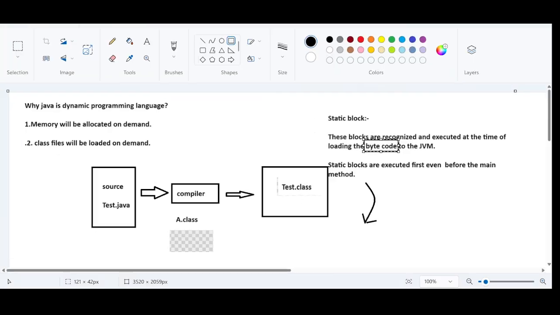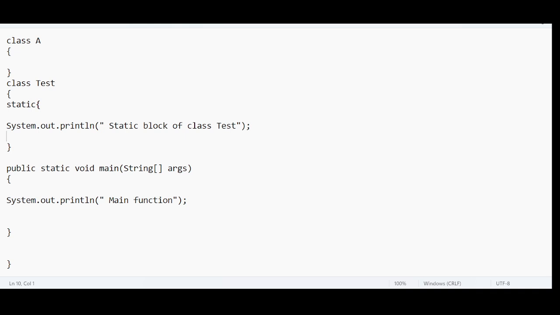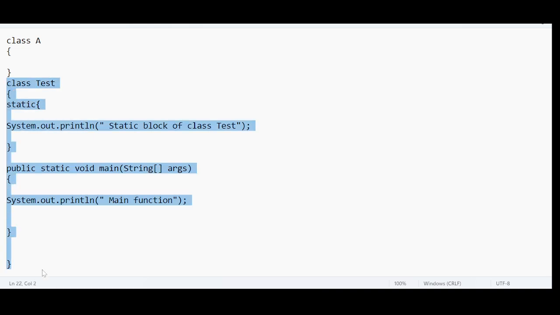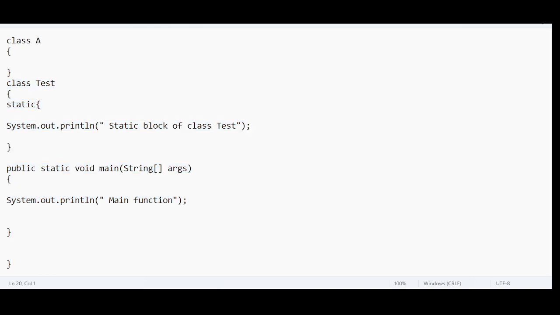So now you answer me. If I run this code, what happens? Usually two dot class files will be created, right? Test dot class and another dot class. And which dot class file will be loaded? Only the test dot class file will be loaded, because the test dot class file has the main method, so the priority will be given to the test dot class file. The other dot class file will be abandoned.